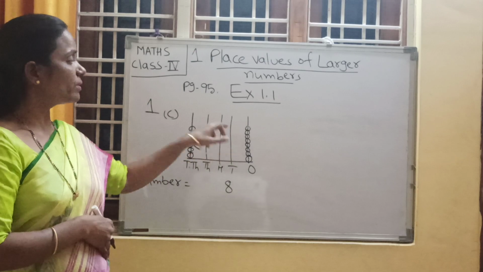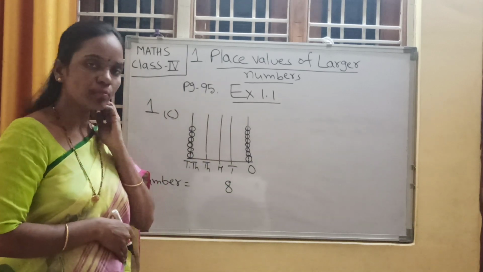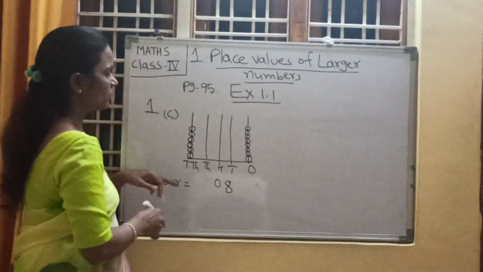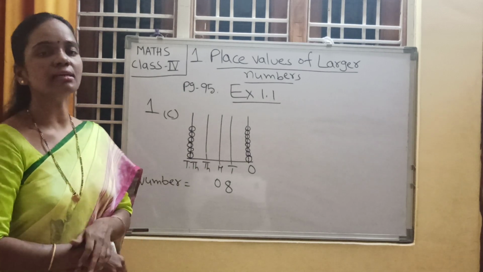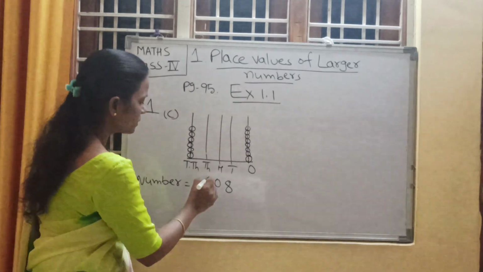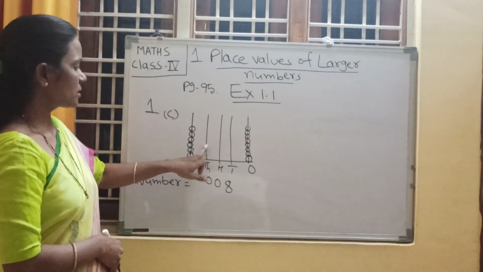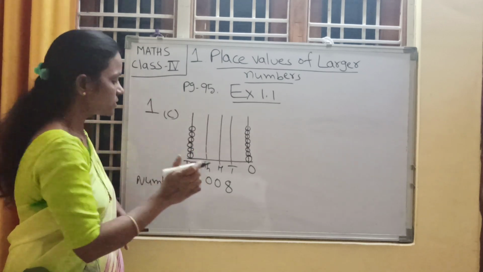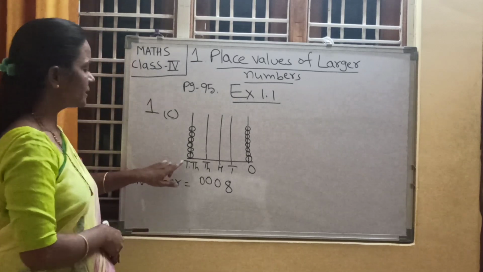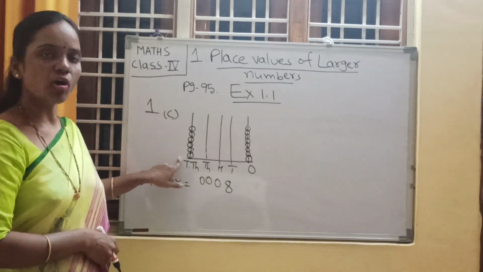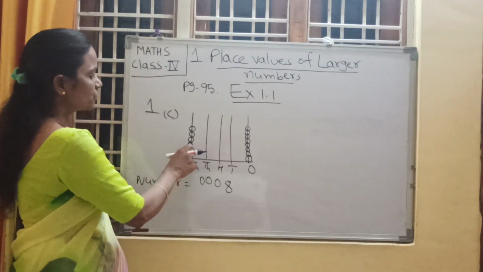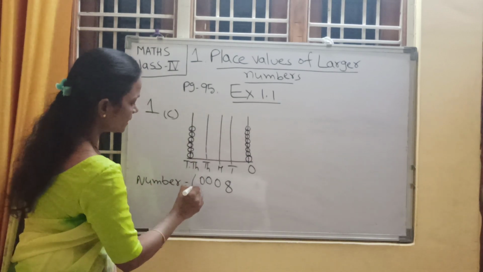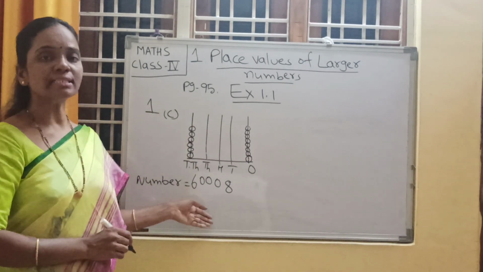In tens place, there are no beads, so write 0. In hundreds place, no beads, so write 0. In thousands place, no beads, so write 0. Come to the 10,000s place: 1, 2, 3, 4, 5, 6. So write down 6.